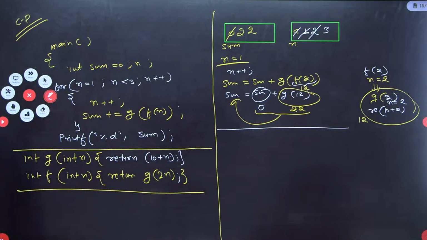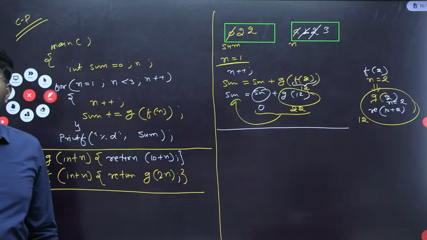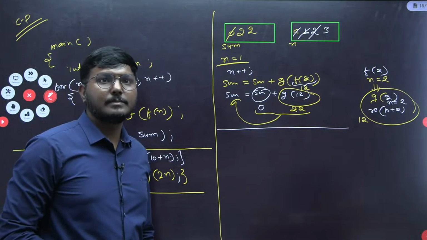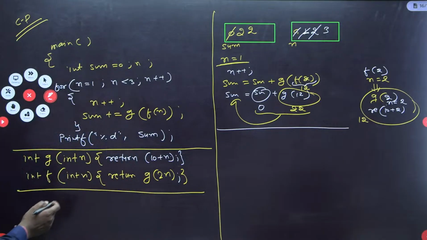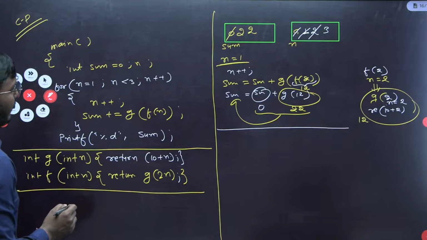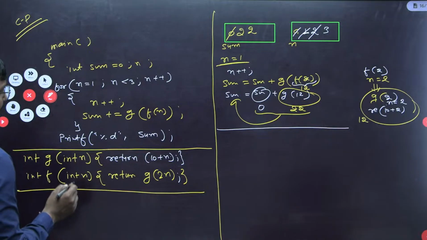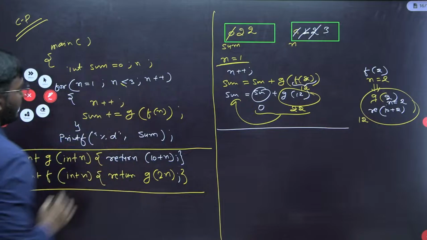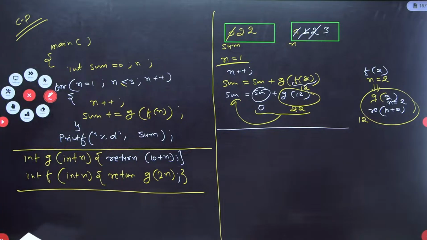Getting my point? Understood? Okay. Fine. Done. So this should be n equal to n plus. This should be n less than equal to n.